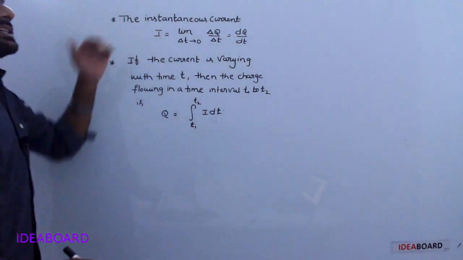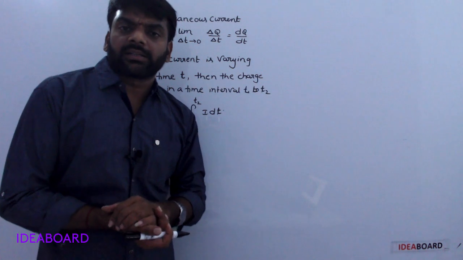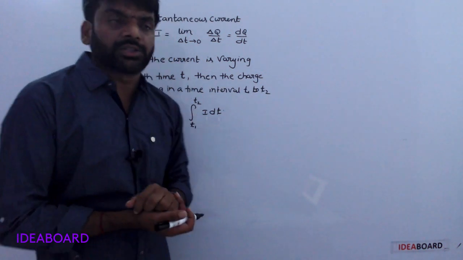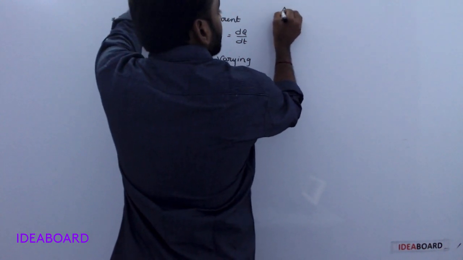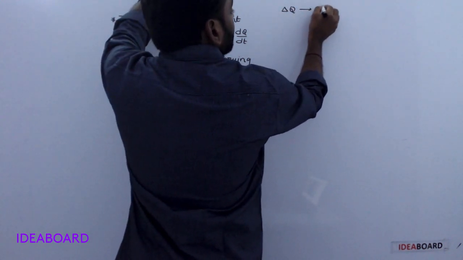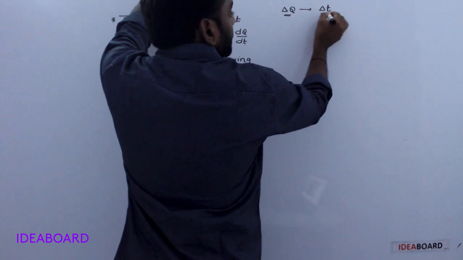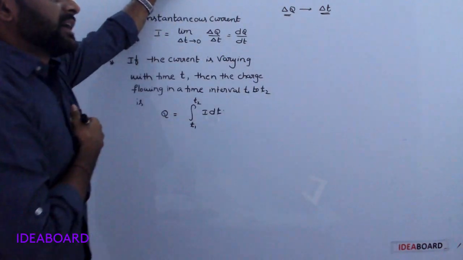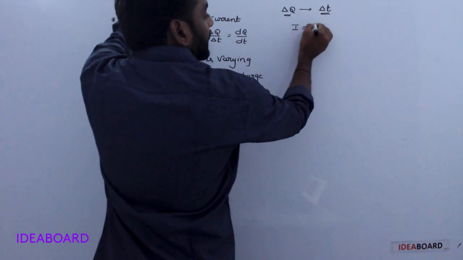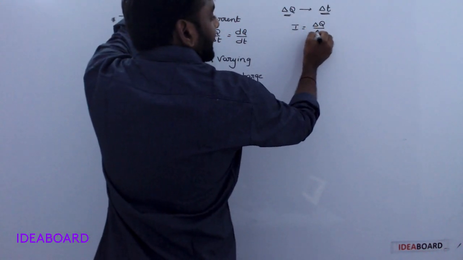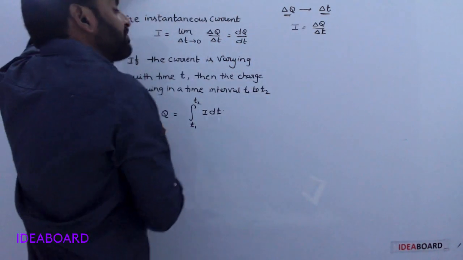Instantaneous current. Current is not always steady. Understood? Now, instantaneous current. For example, delta Q, the charge passing through the cross section of a conductor in a time of delta T. Current is equal to delta Q by delta T.